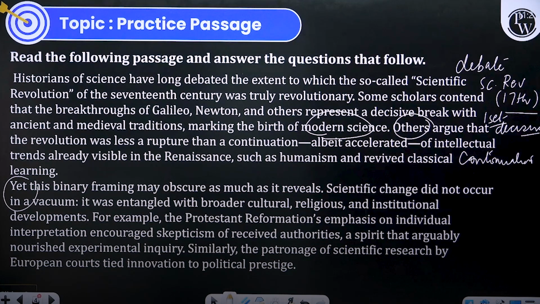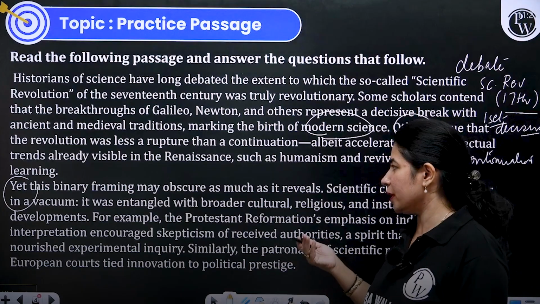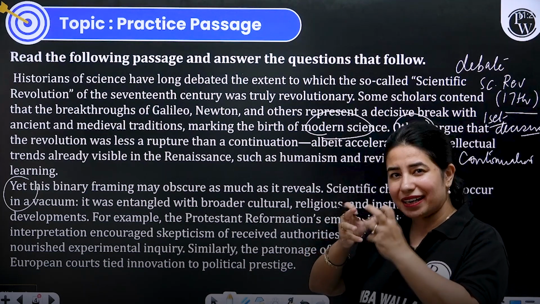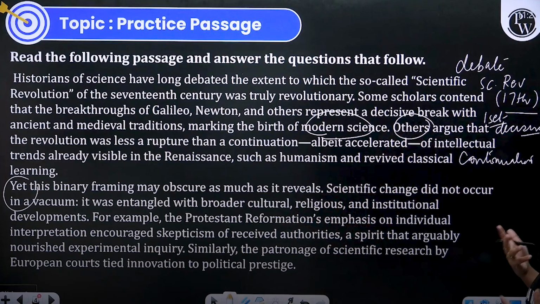Scientific changes did not occur in a vacuum. So it was not that out of the blue scientific changes happened. It was entangled, meaning intertwined, connected, associated with broader cultural, religious and institutional development.